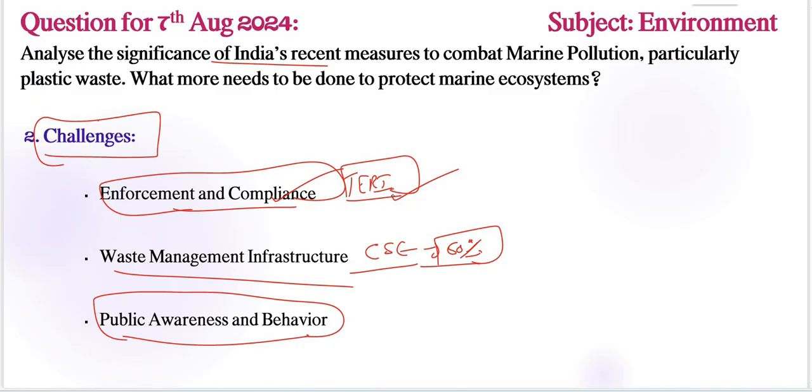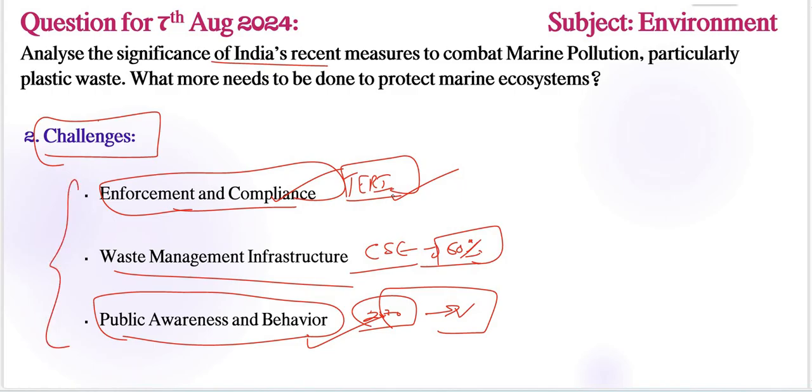A survey conducted by Down to Earth magazine in 2020 found that a significant portion of the Indian population remains unaware of the harmful effects of plastic pollution and the existing regulations. Very, very important. This lack of awareness contributes to continued improper disposal of plastics.